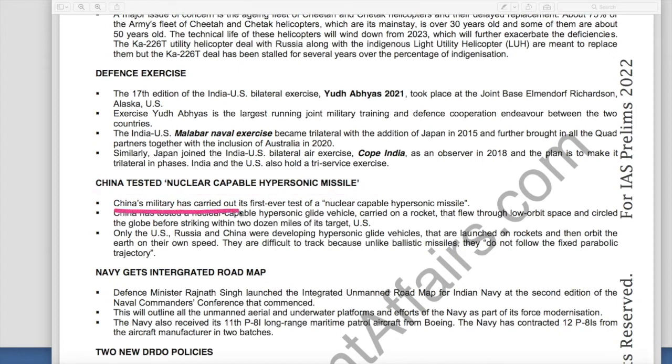China has carried out first ever test of nuclear capable hypersonic missile. China has tested this nuclear capable hypersonic flight vehicle, which carried a rocket that flew through low orbit space and circled the globe before striking within 24 miles of its target in US. Only US and China were developing hypersonic flight vehicles that are launched on rockets, then orbit the Earth on their own speed. They are difficult to track because unlike ballistic missiles, they do not follow the fixed parabolic trajectory.